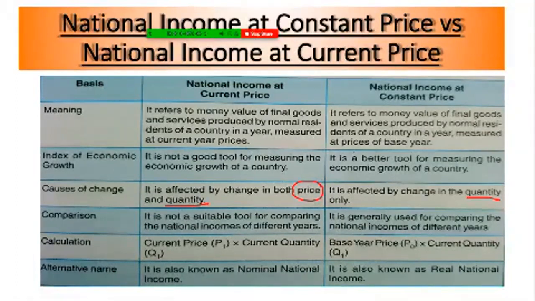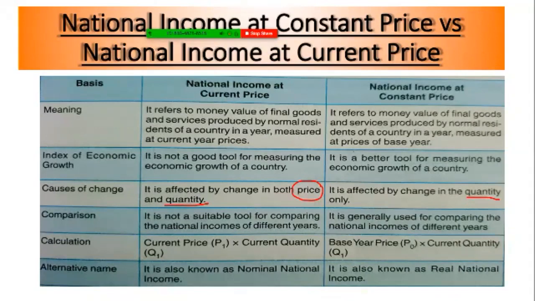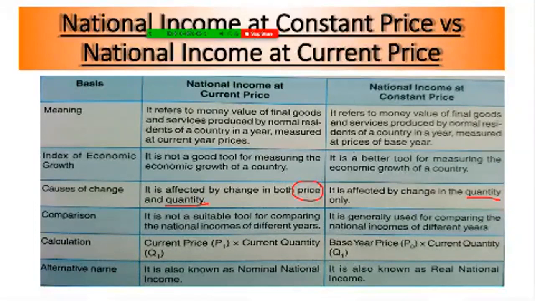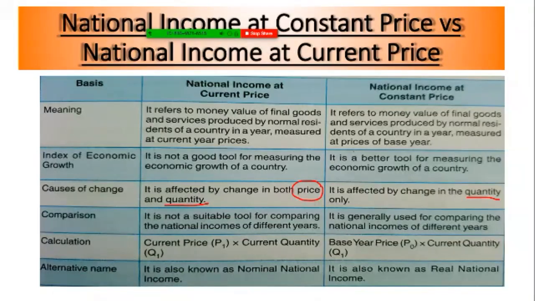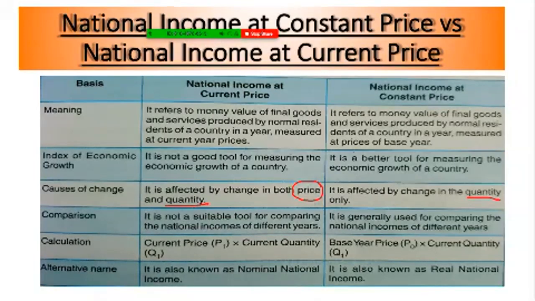Comparison. Current price is not a suitable tool for comparing the national incomes of different years. If I say that in the current year my national income is rupees 3 lakh crores, whereas 5 years back it was 1,50,000 crores, hooray, there is an increase in the national income. No, we can't compare the national incomes of two different years on the basis of current price only. However, we can compare with the help of constant price. We can compare the national income of two different years by applying the constant price method. In that case, we will use the price index formula.